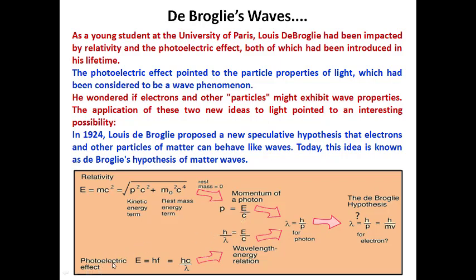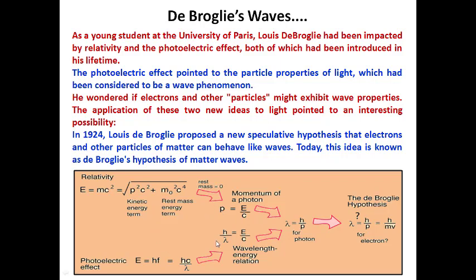Likewise, if we are using the photoelectric effect, E will be equal to h nu. Otherwise nu will be equal to c by lambda. So in this case itself we can get the right hand side. We just rewrite this equation so that we get the right hand side, E by c. So the ratio of energy to the velocity of light will be equal to momentum p as per relativity theory, whereas it will be equal to h by lambda.